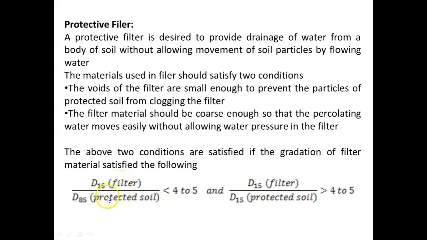From the particle size distribution curve prepared, we can find the particle sizes corresponding to different percentage finer. Then this ratio should be less than 4 to 5, and D15 of filter divided by D15 of protected soil must be greater than 4 to 5.